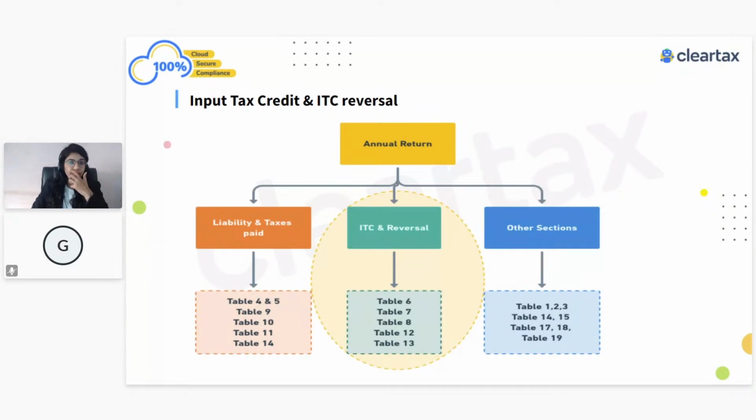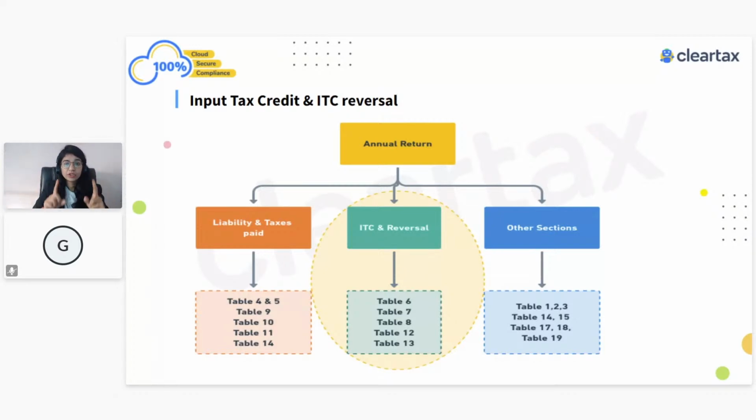Simply, whatever information you are showing, tax payable as per table number 9 actually matches with table number 4 and 5 only. So tax payable as per table number 9, which is equivalent to your table number 4 and 5, plus table number 10 minus table number 11 of the current financial year.